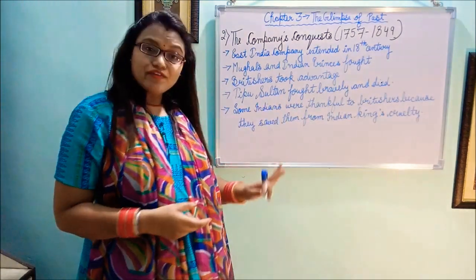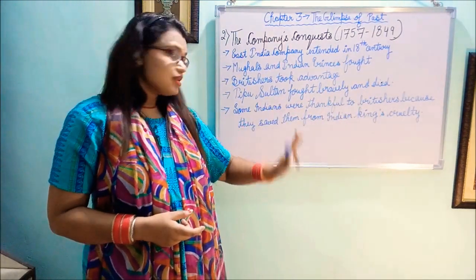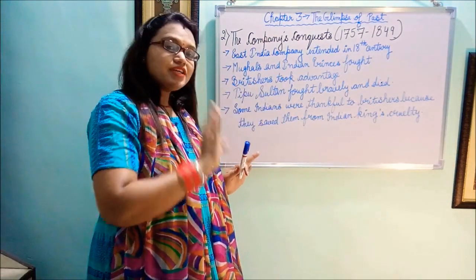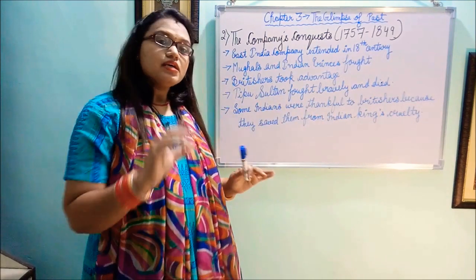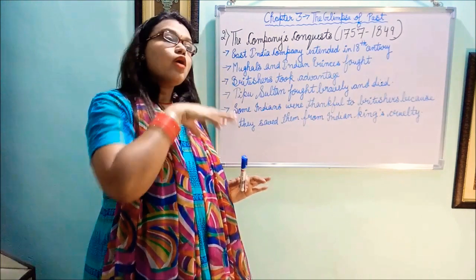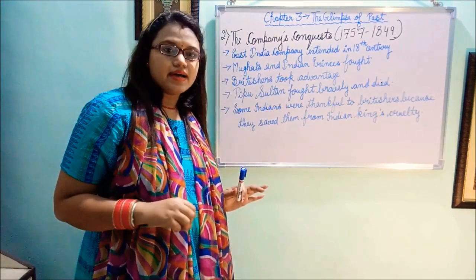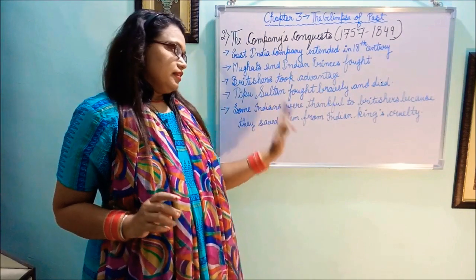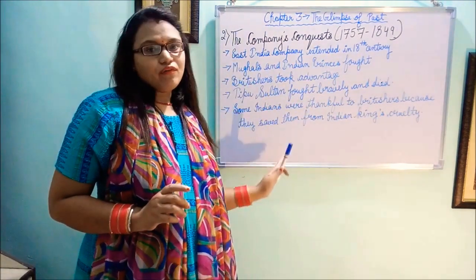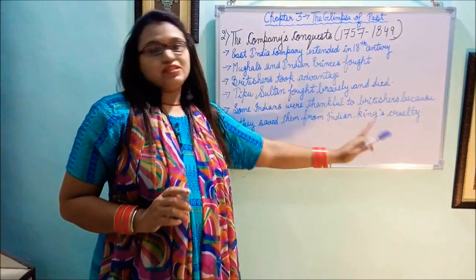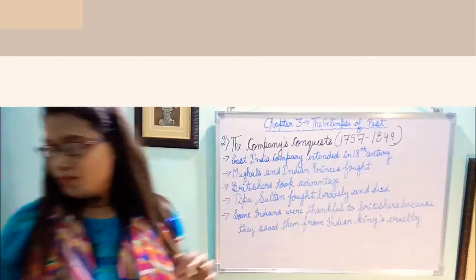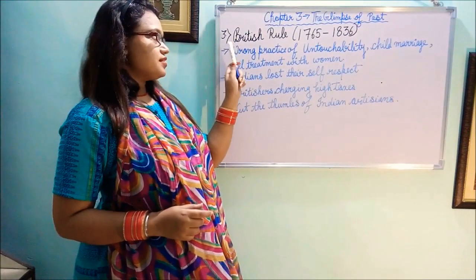So they were thankful to the Britishers, because of the Britishers, those kings were stopped, because the Britishers subdued all the kings. Subdue means they made them go out of the kingdom. They took all the charge in their hands. So eventually the Britishers saved the people of India from Indian kings' cruelty. Understand, students? Now, students, we will discuss the third part.